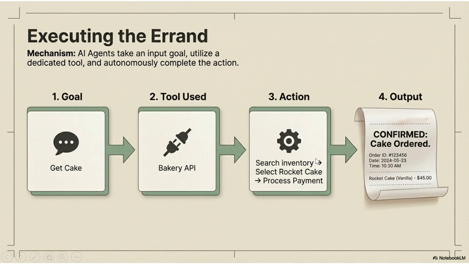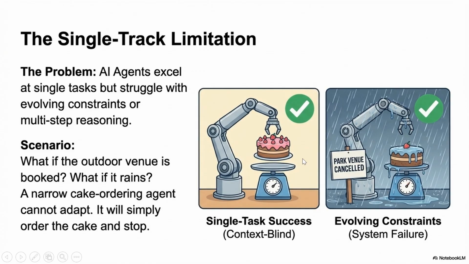Now the only thing with an AI agent is that it has a single track limitation. An AI agent only excels at a single task, but it struggles with evolving constraints or multi-step reasoning. What if the outdoor venue is booked, or what if it rains? It will not be able to handle those kinds of scenarios. It's just a narrow cake ordering agent. It will only perform one task. It will not be able to adapt, or plan the whole event for us. It will just order the cake and stop.